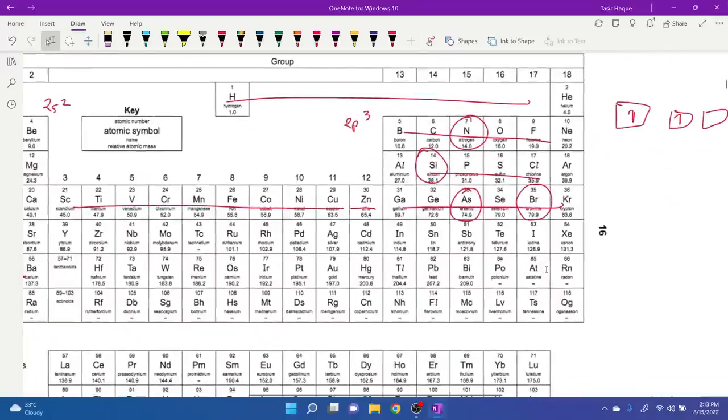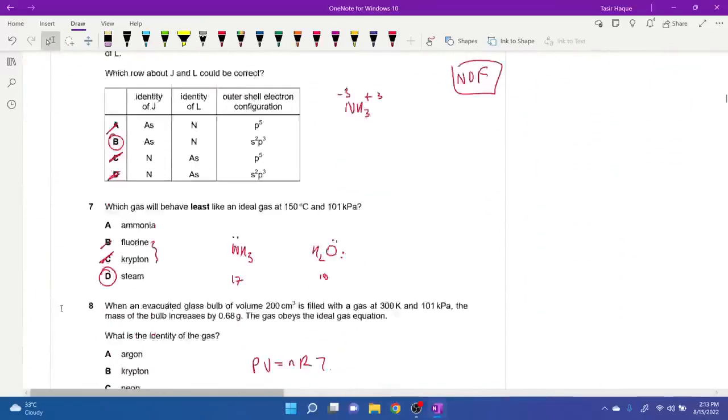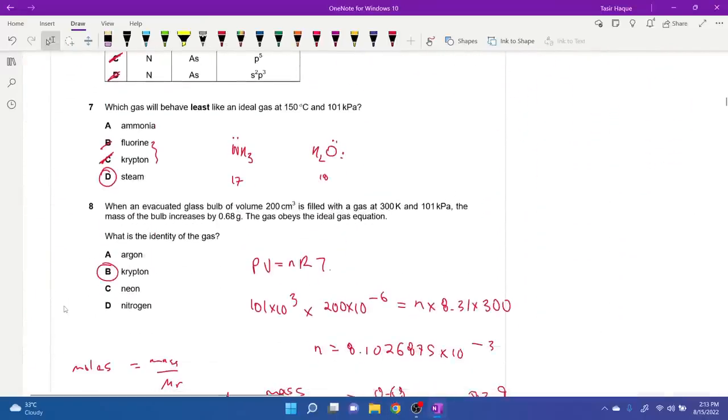By the way, from this year we do not have access to the data booklet anymore, but the periodic table will be provided at the end. So 83.9, that matches with krypton. Krypton is our correct answer, closest 83.8. So I'm going to go for 8B, krypton.